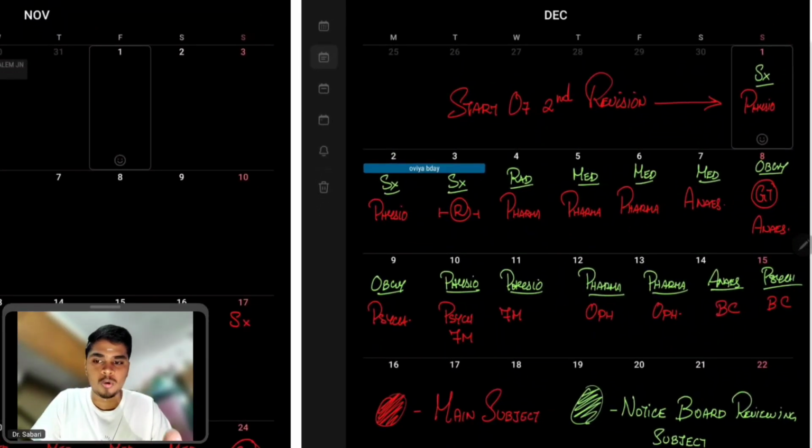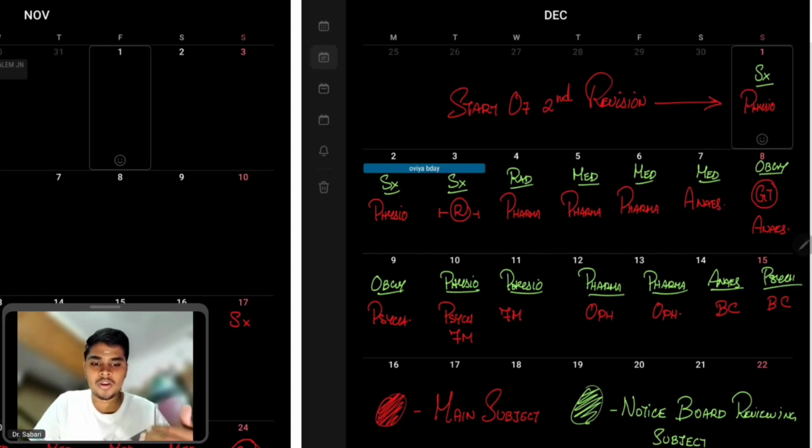So what was the order that we go on revision? It was physio, pharmacology, anesthesia, psychiatry, FM, etc. So you're going to make such a schedule that it is limited within 1.5 to 2 months, right? So that's how it's going to be. Say now I have created the schedule for my second revision. Say physio for 2 days, and then I gave a reserve day, pharma for 3 days, anesthesia, then I gave a GT. Obviously I told you to give GT every alternate week. Psychiatry, FM were covered in 3 days total. So this is how it went off, right?